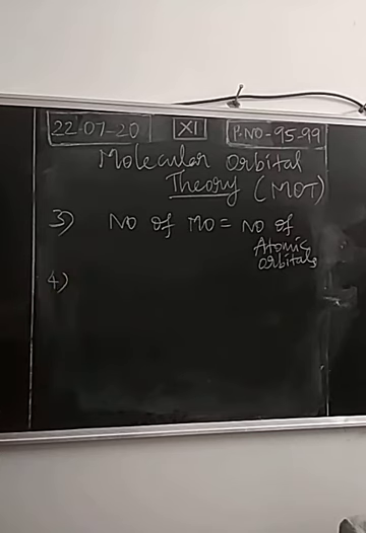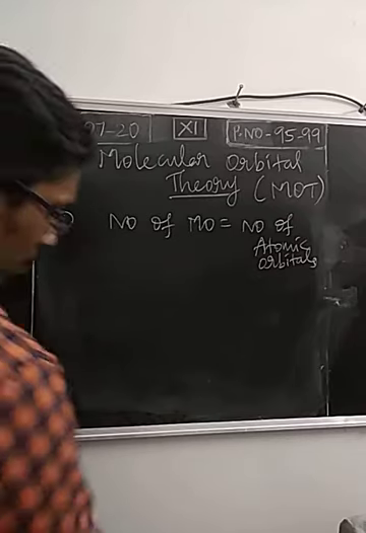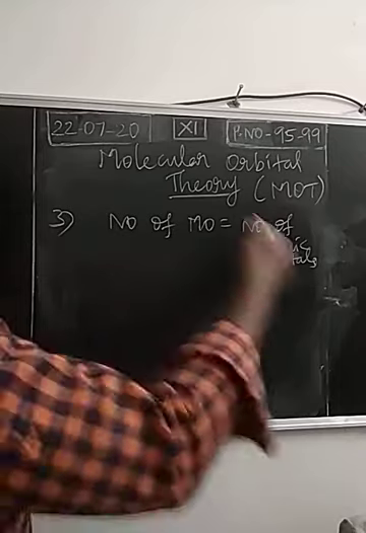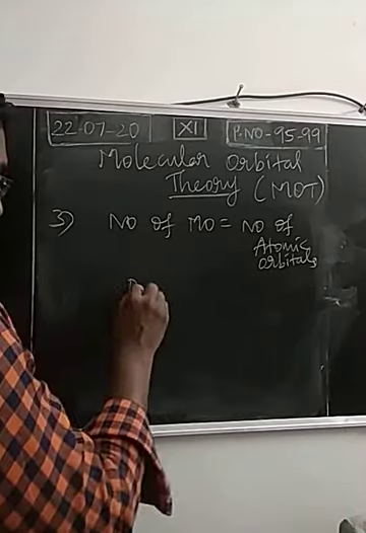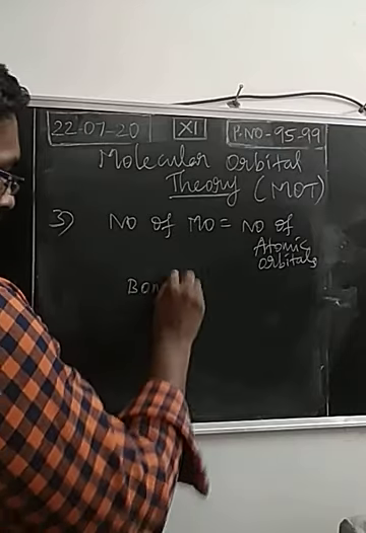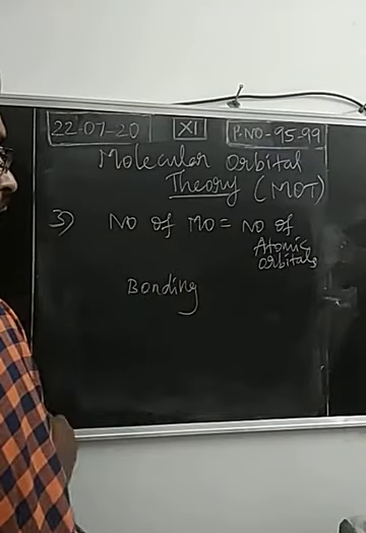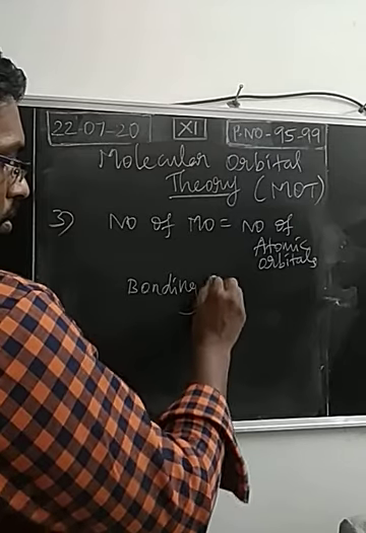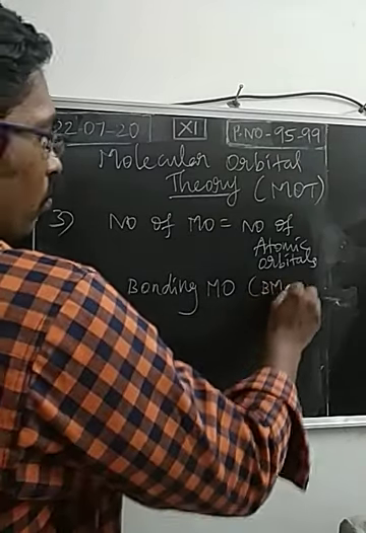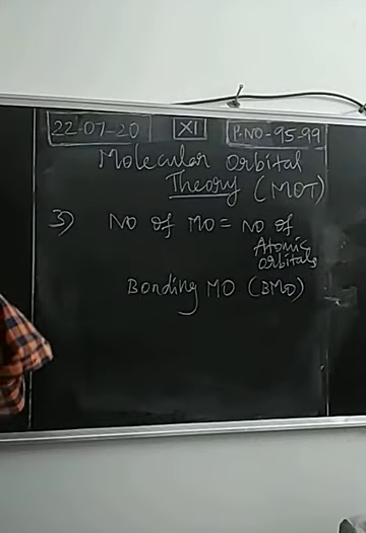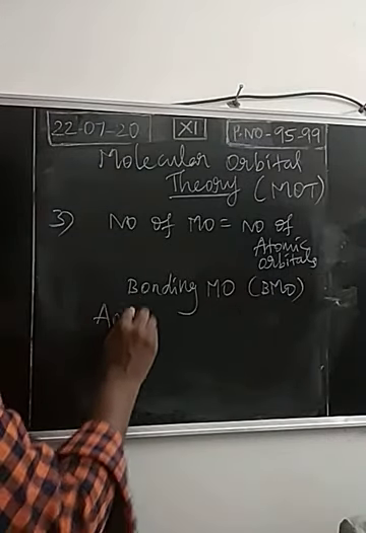So, in the formation of molecular orbitals, we get two types of orbital. One is called the bonding molecular orbital. Okay? So simply we call this BMO. Another one is the anti-bonding molecular orbital.